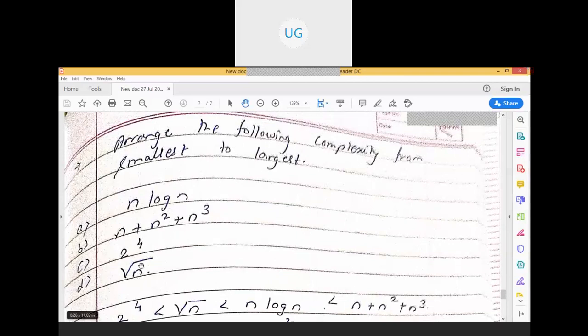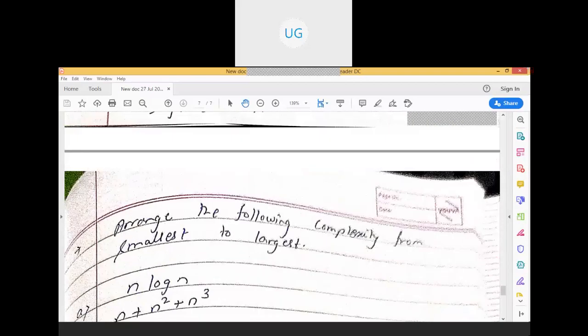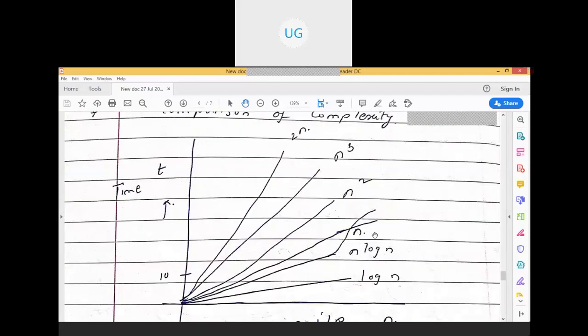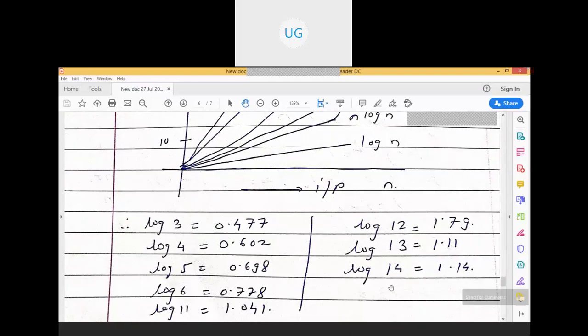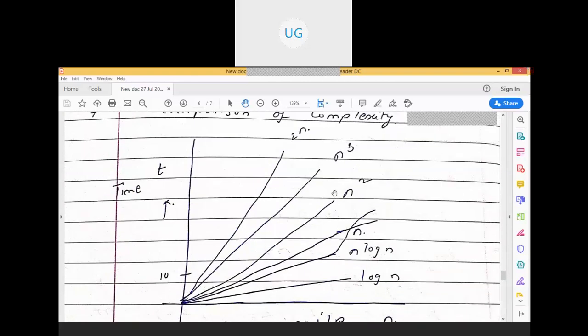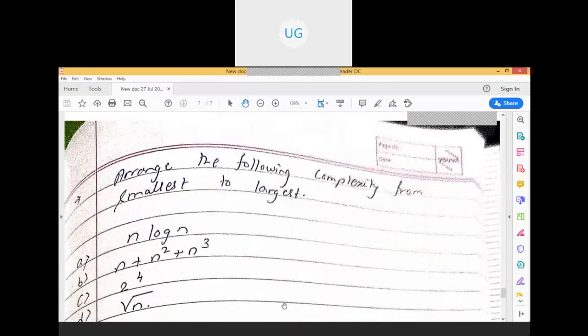Now again, the value depends on the value of n. n log n may cross this graph if the value of n exceeds. So here it again depends on the value of n.